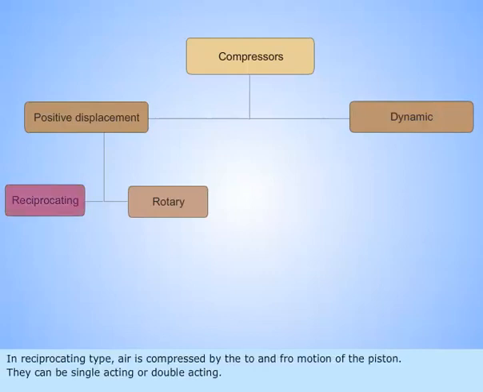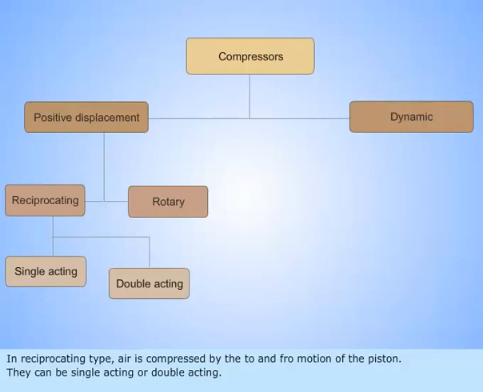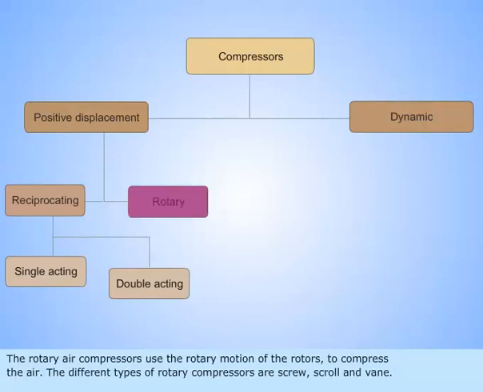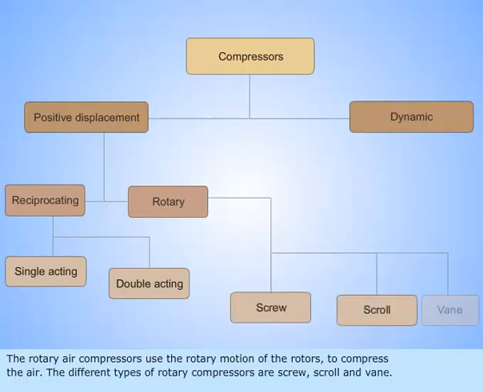In reciprocating type, air is compressed by the to and fro motion of the piston. They can be single-acting or double-acting. The rotary air compressors use the rotary motion of the rotors to compress the air. The different types of rotary compressors are screw, scroll, and vane.